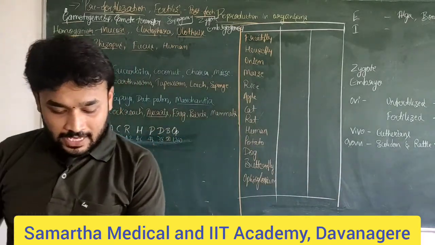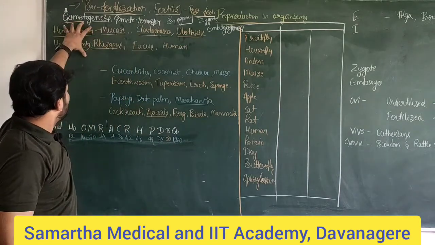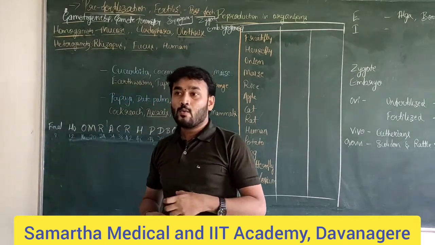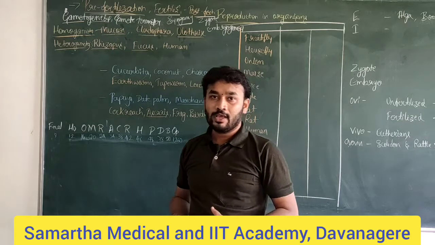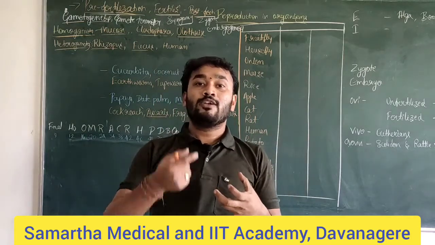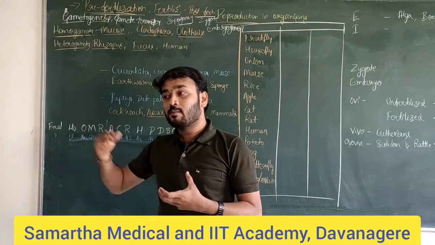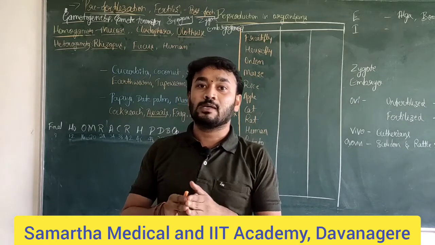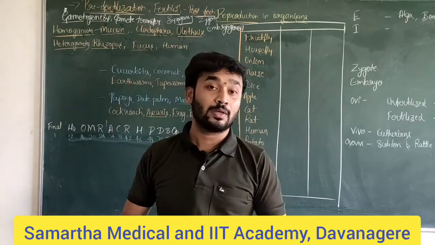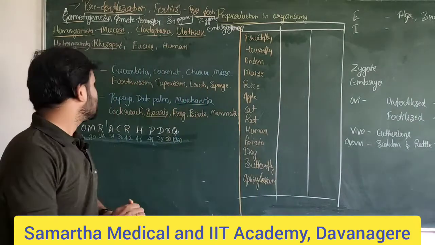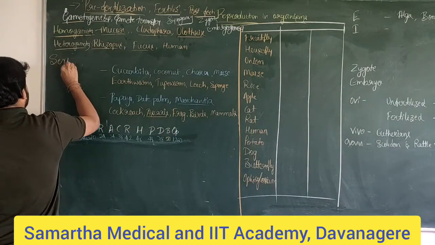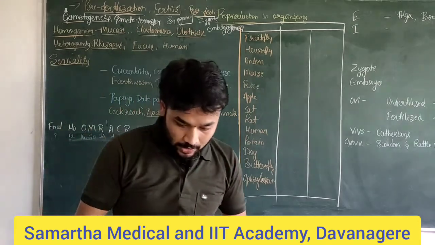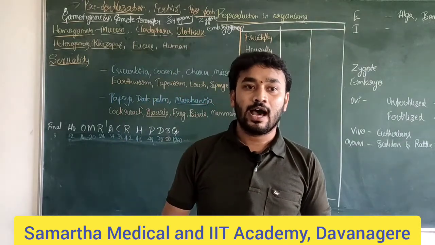Next, when we come to homogamete or heterogamete formation, sexuality is very important, because the plant or animal body may have both male and female sex organs in the same individual, or the male organ in one individual and the female organ in another, so that separate individuals can be identified and sexual dimorphism can be clearly seen. Based on that sexuality, we can differentiate plants into unisexual and bisexual. How?